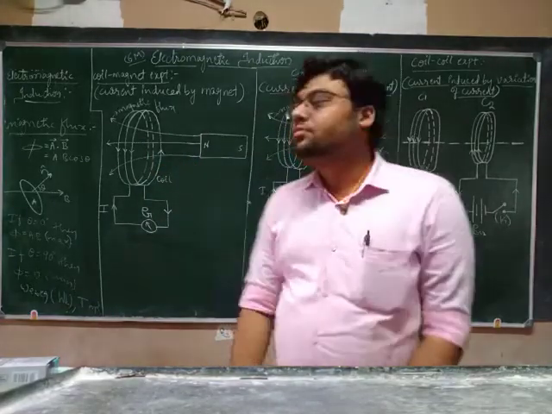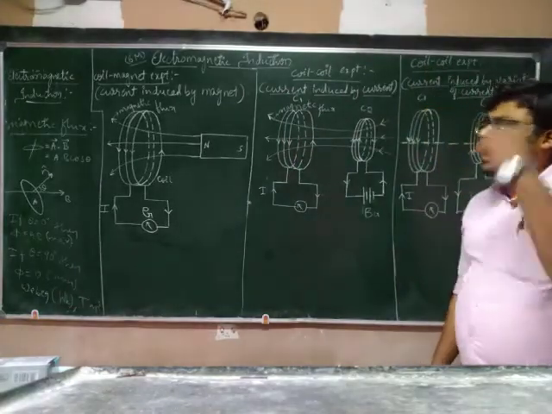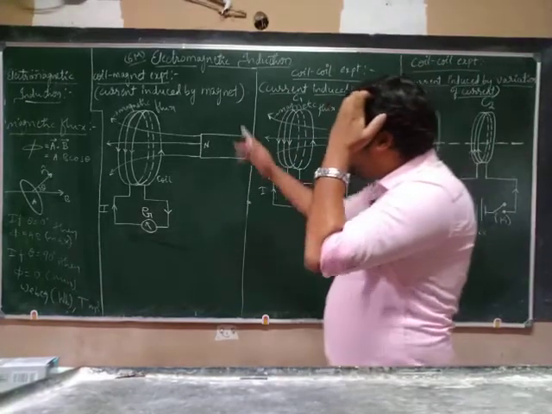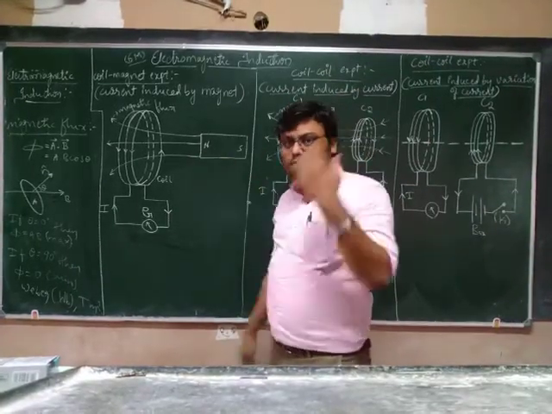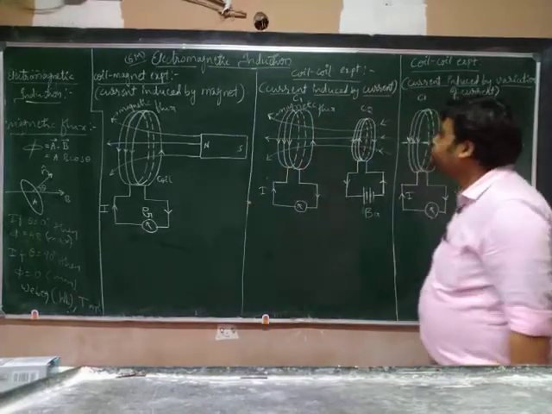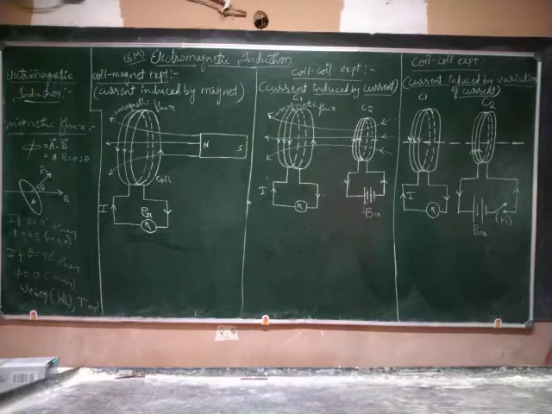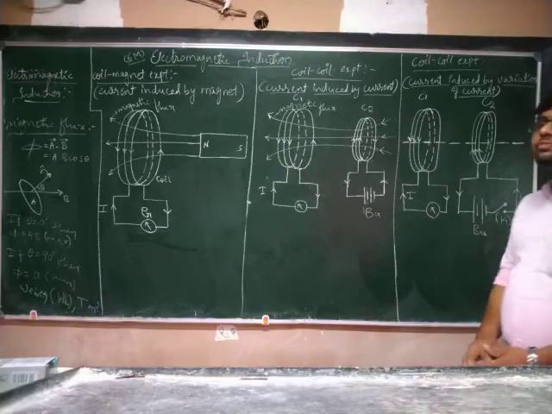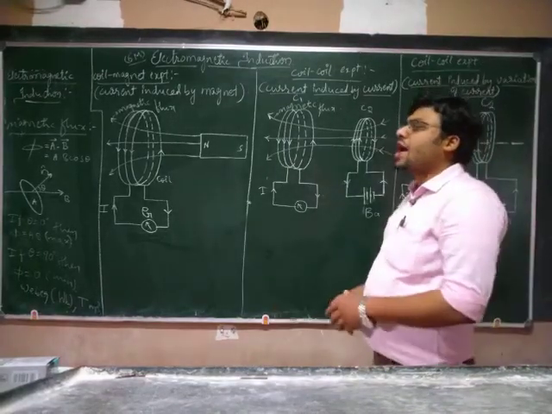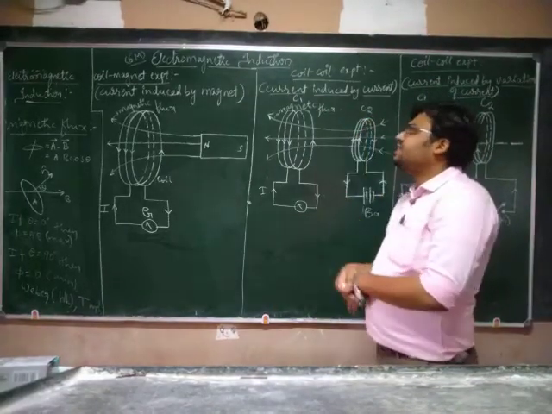Is it clear? So this is the coil magnet experiment. Here current will be induced because of the motion of the bar magnet. And the next one, the coil experiment, which was also conducted by Henry and Faraday. Here we have the setup of two coils. One is C1 and another one is C2.